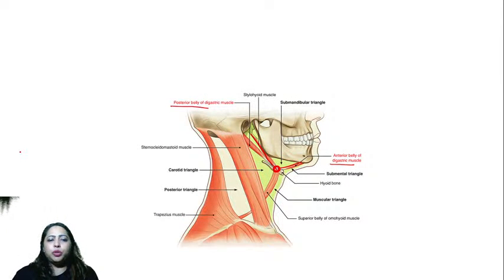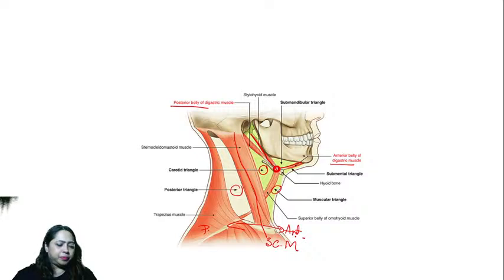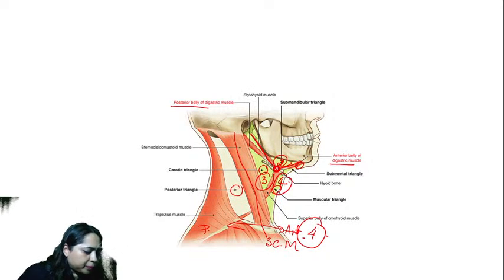All right. Next, you can see that there is a triangle here. There is a triangle in front. Which muscle is dividing this? This is the sternocleidomastoid. It divides it into the posterior triangle and the anterior triangle. You can see all these small triangles: triangle number 1 here, this is 2, this is 3, this is 4. So there are 4 anterior triangles.